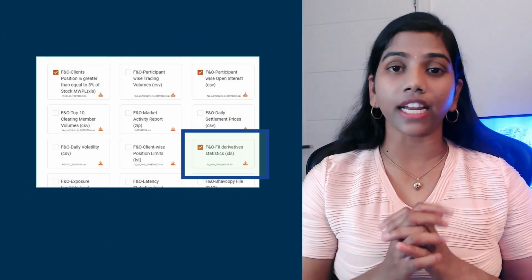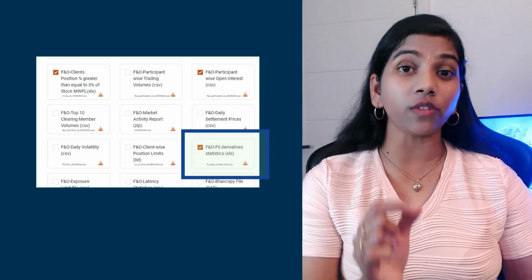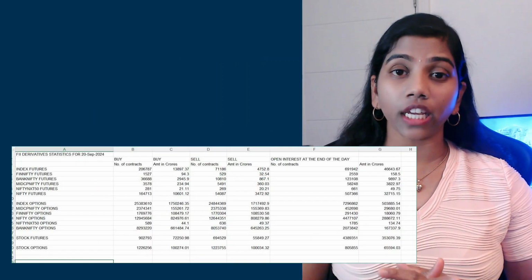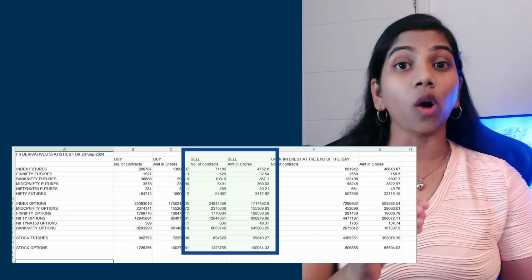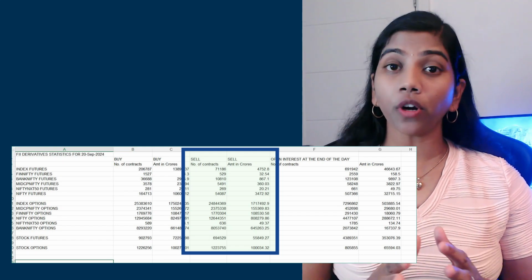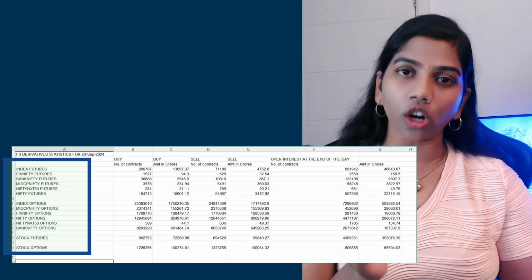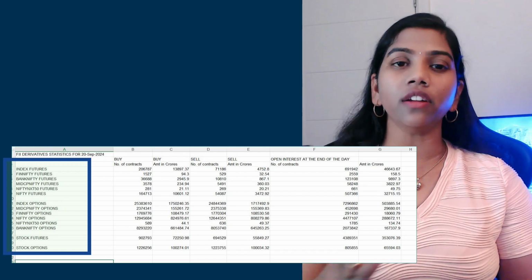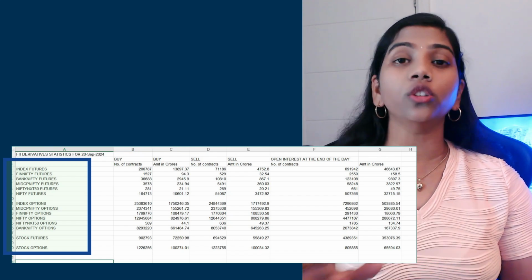Now coming to the second document, which is very, very important: F&O FII Derivative Statistics. This document gives how much FII bought yesterday in the F&O market, how much they sold, what their current position is, etc. More importantly, what they bought in the futures market or options market, and whether in Bank Nifty or Nifty or any other index, all those details.